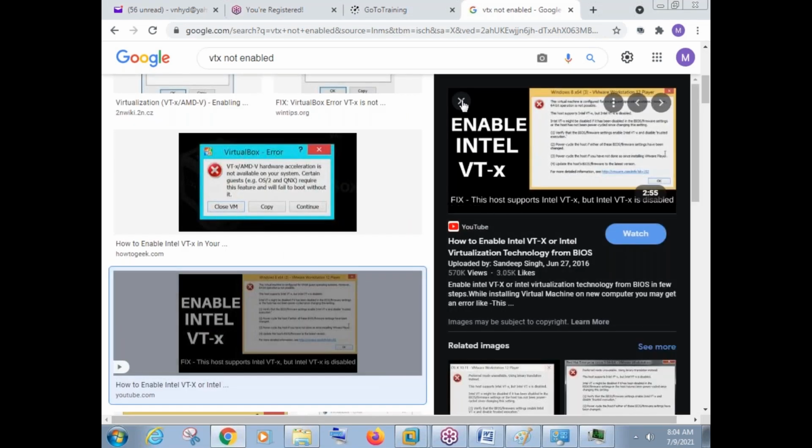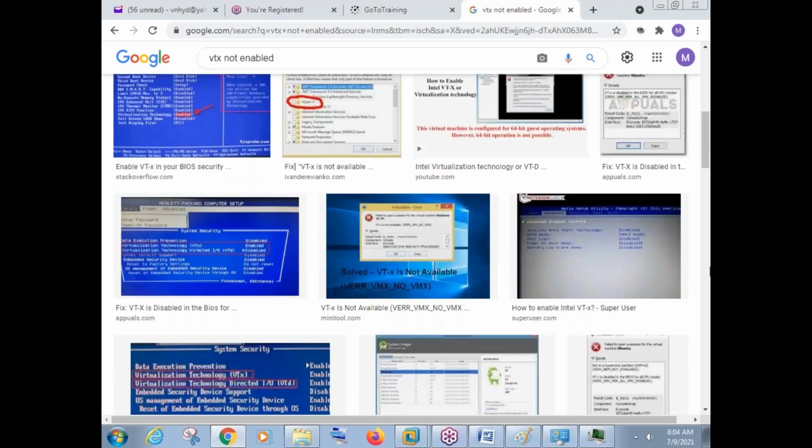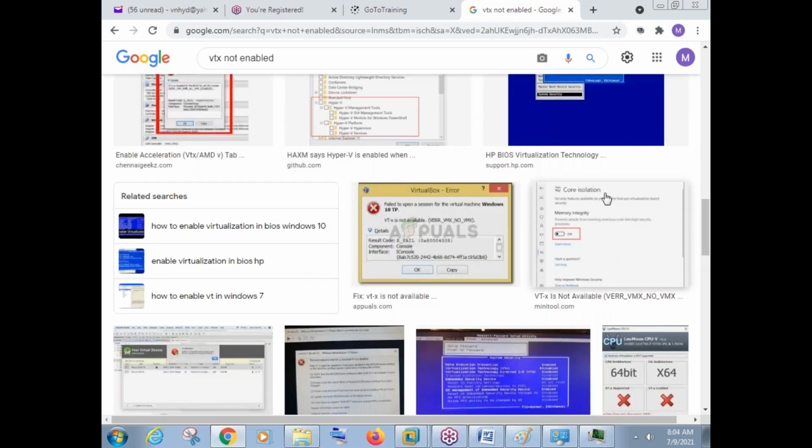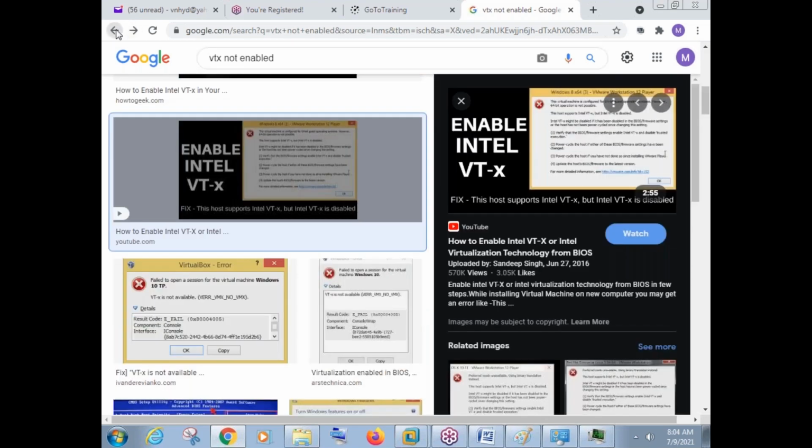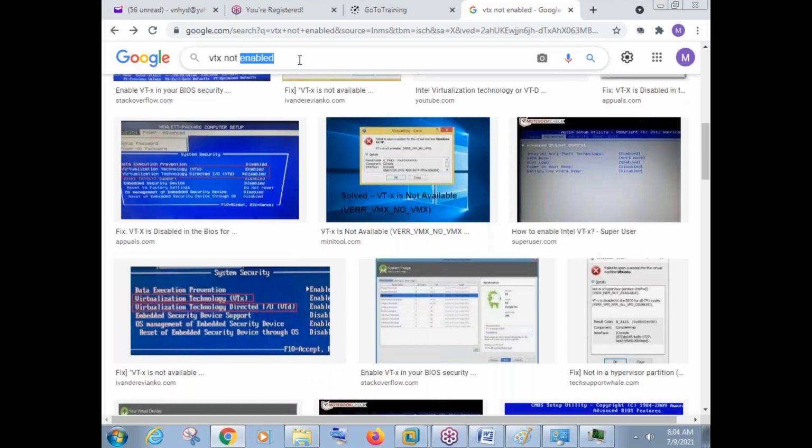If VMware is not working properly, you know what you should do? Remember, we discussed BIOS yesterday, basic input output system. So just go to BIOS.